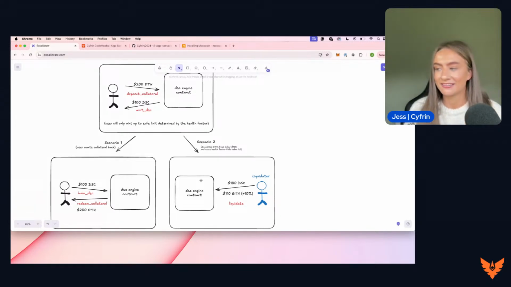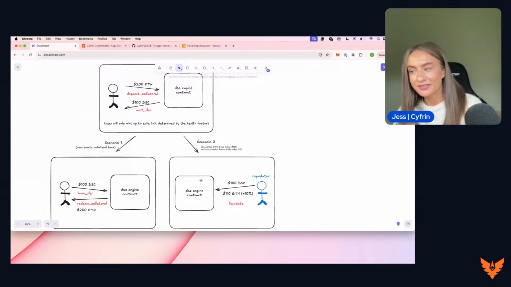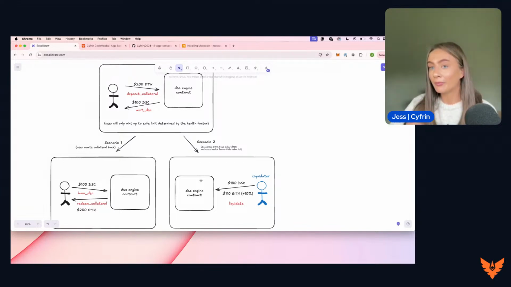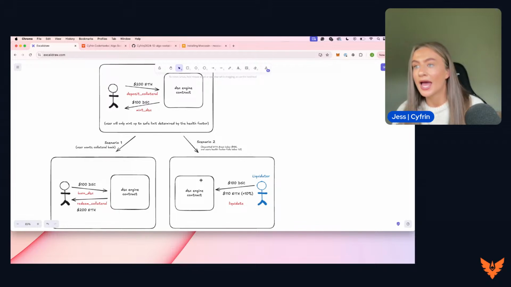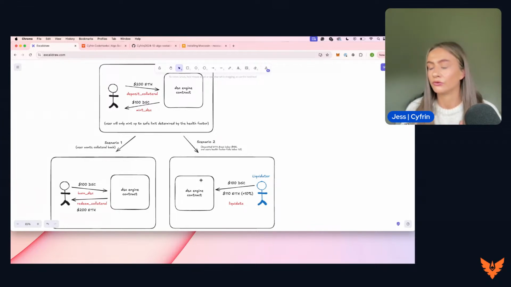So the liquidator walks away with an extra 10% on their funds. It will be in the collateral token rather than in DSC though, and the user who is under-collateralized will have lost their collateral and keep the tokens that they have. So the liquidator gets a bonus and the user has unfortunately been liquidated.